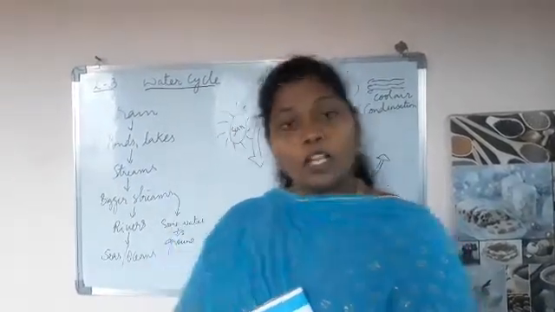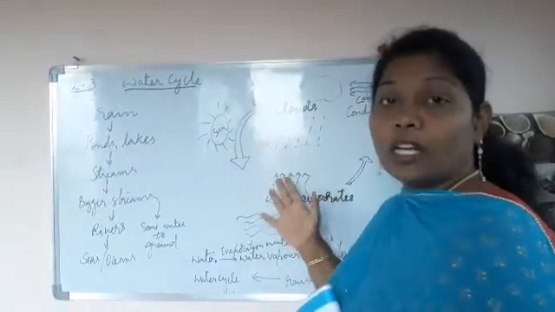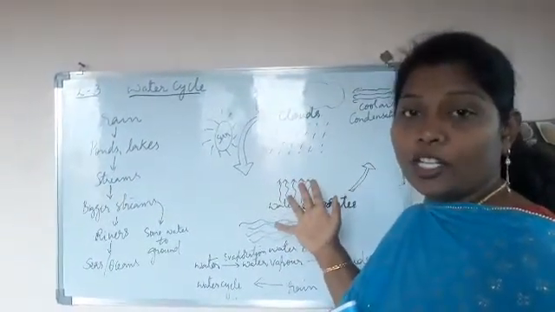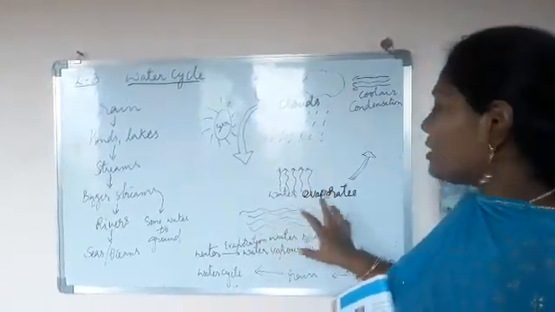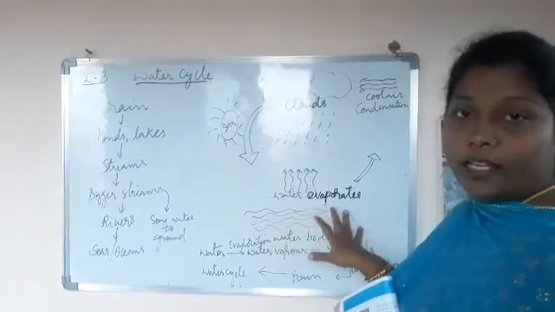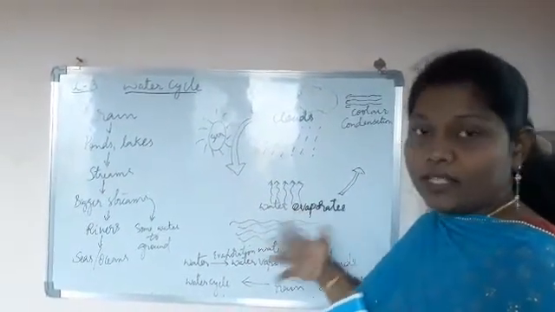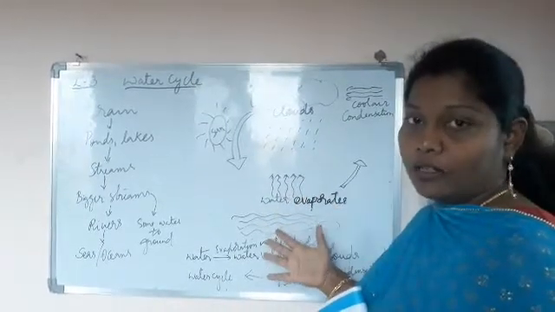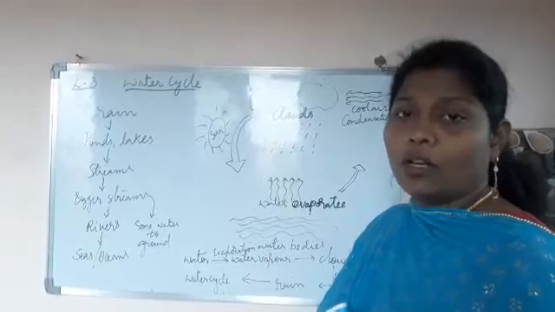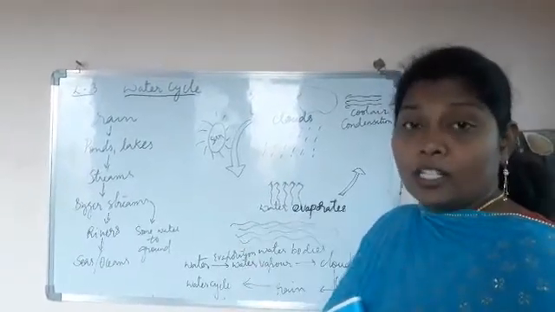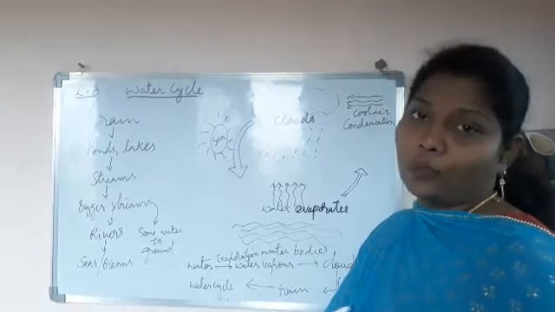Okay, children? Come on, look onto the board. See here, I have drawn a pictorial representation of the water cycle. See, for example, these are the water bodies. It could be seas, rivers, ponds, whatever it is. But most of the evaporation, or the greater percentage of evaporation, happens in the larger water bodies.